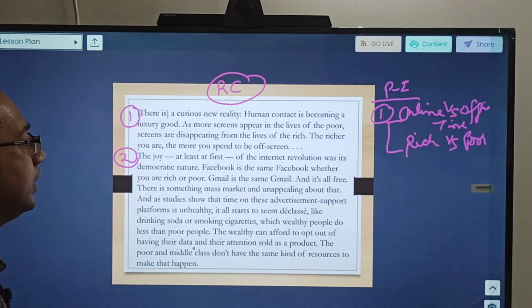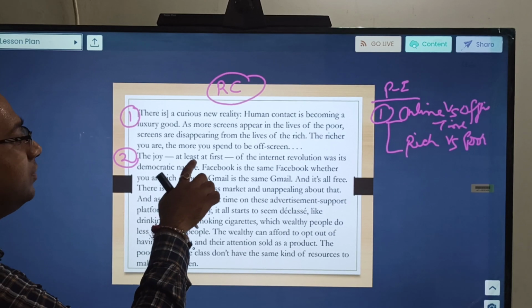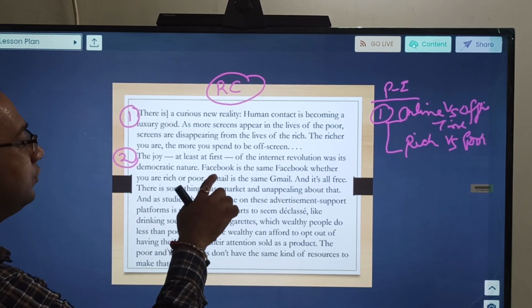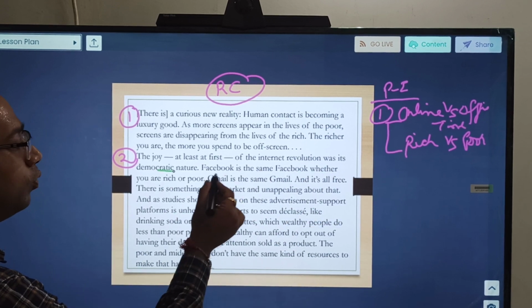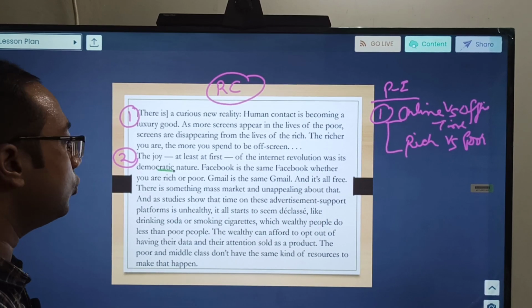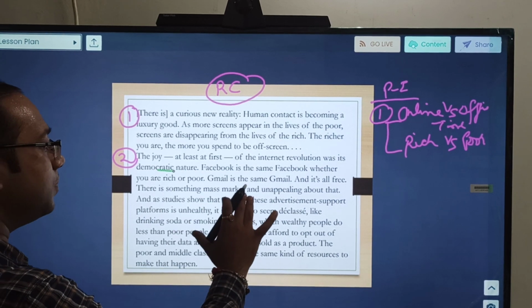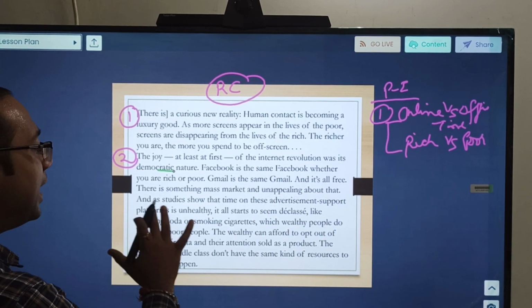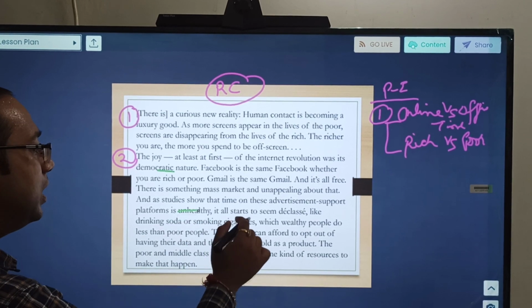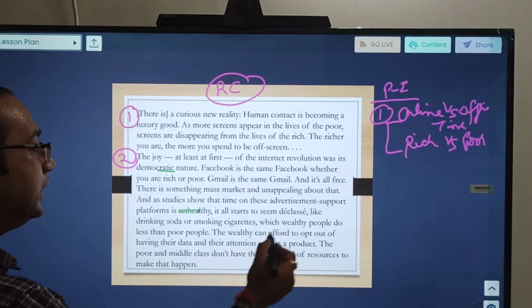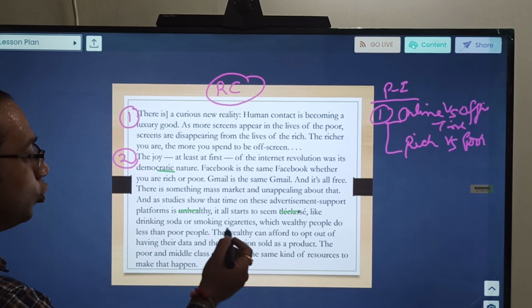Now let me go to the second. The joy, at least at first, of the internet revolution was its democratic nature. Facebook is the same Facebook whether you are rich or poor. Gmail is the same Gmail, and it's all free. There is something mass market and unappealing about that. And as studies show that time on these advertisement-supported platforms is unhealthy, it all starts to seem déclassé, like drinking soda or smoking cigarettes.